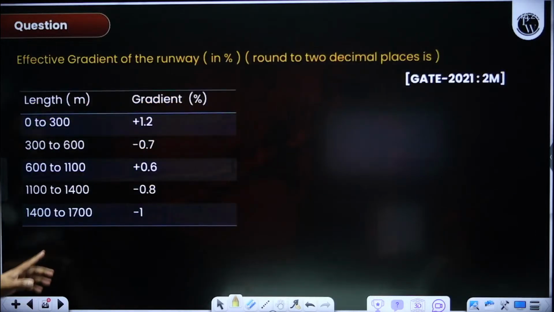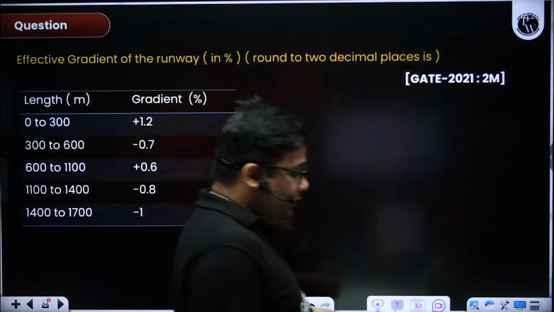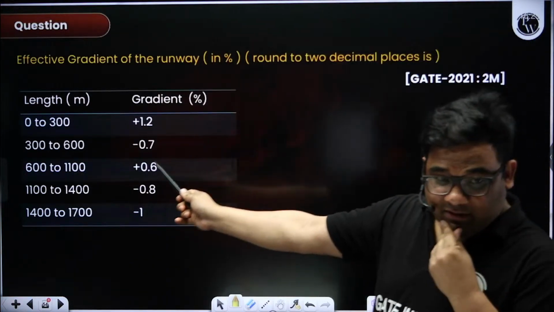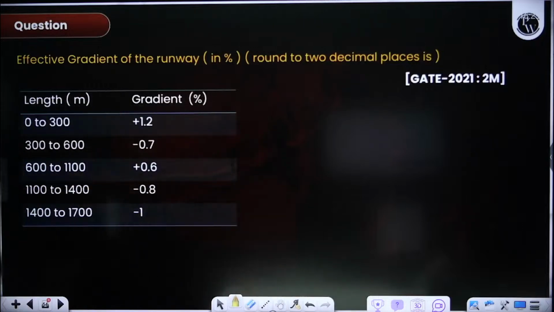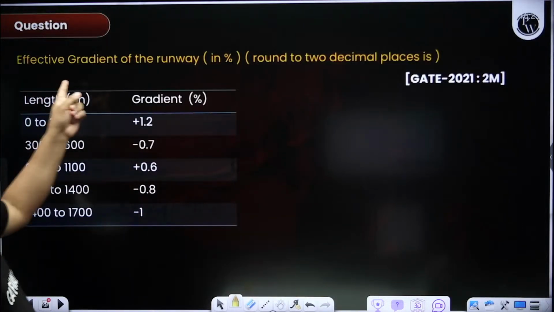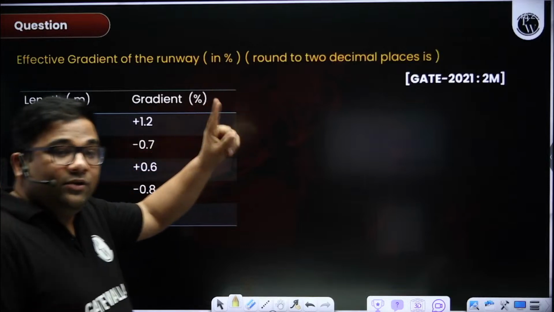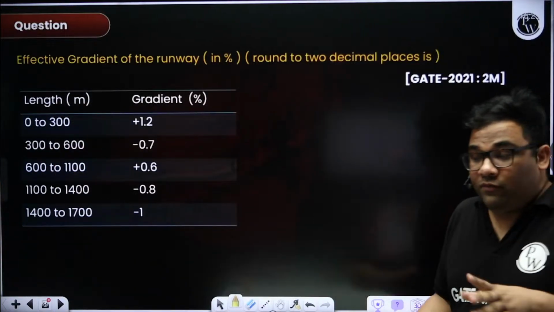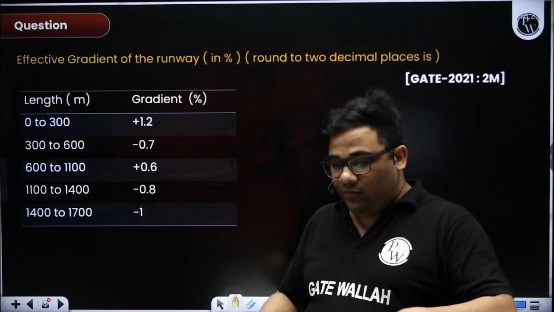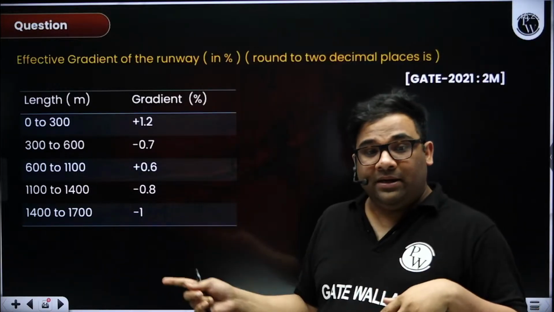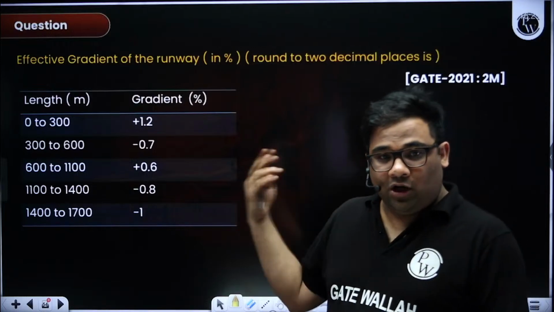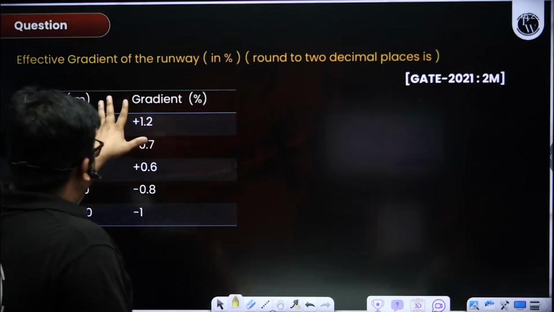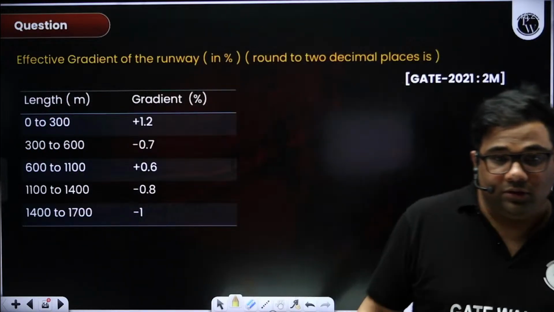Now the last thing which is asked in GATE from your airport, and you should be solving that, knowing how to solve. 2 times they have asked in the last 5 years, to find out the effective gradient, because if you find out the effective gradient, then you can find out the gradient correction. So this is the last question for this session. I have tried to cover many of the portions. 7 p.m. you will solve, I will solve after you, and those questions are not previous year questions. So how to solve this kind of question without error?